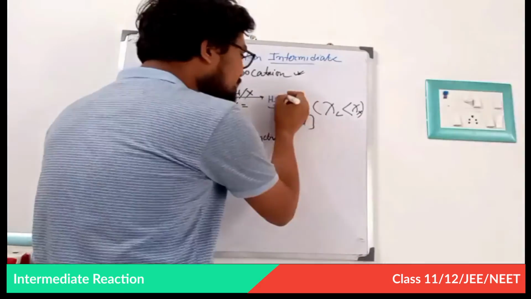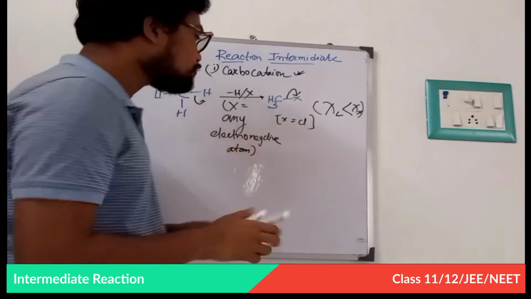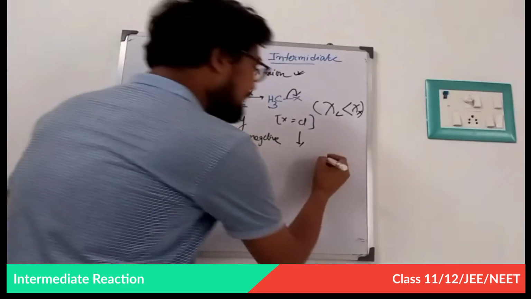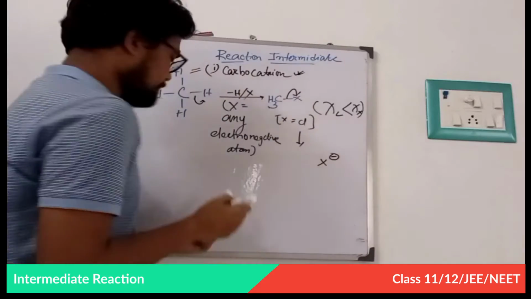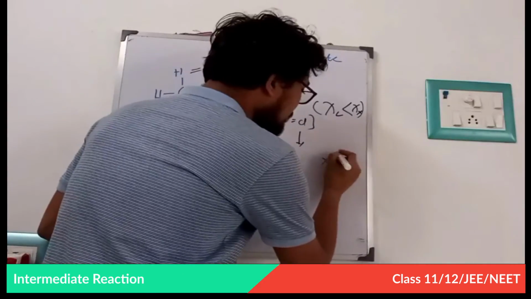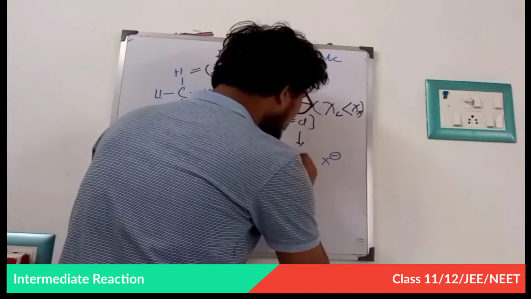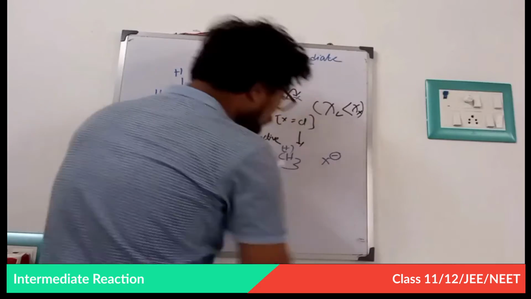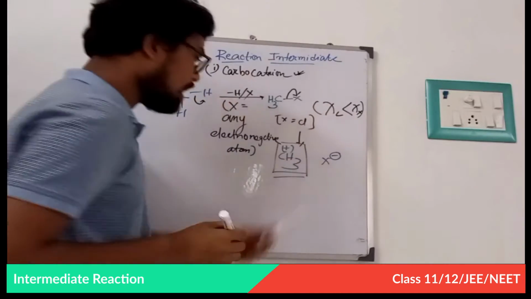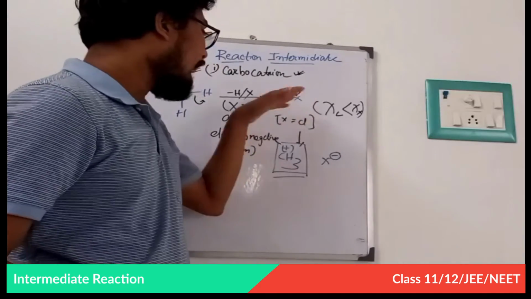So by this reaction an ion pair will be produced. What are the ions? In this case X minus is produced, that is obvious, because X is more electronegative than carbon, and CH3 plus will also be produced. Now this CH3 plus is a carbocation. So how is this carbocation formed?